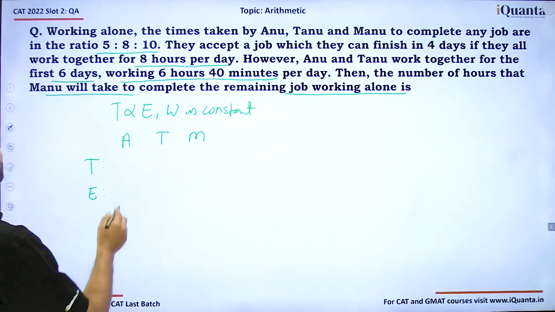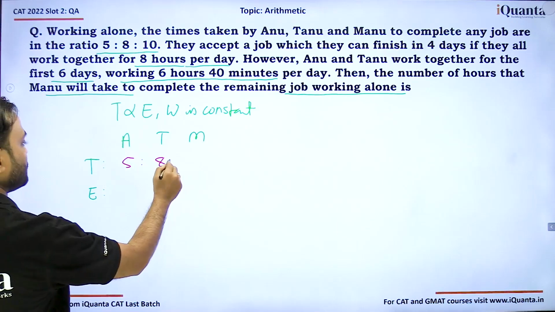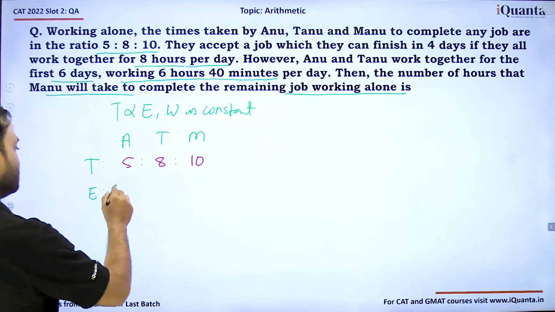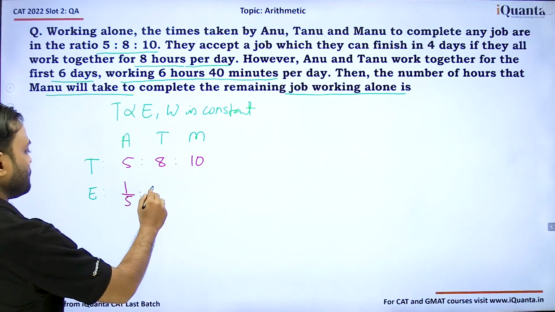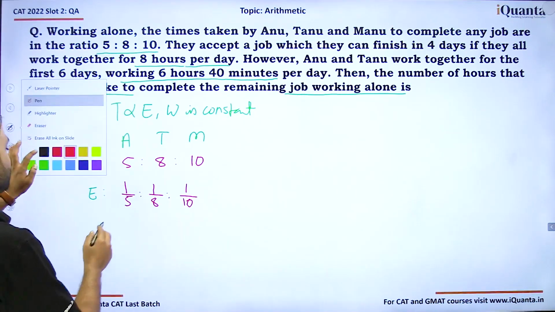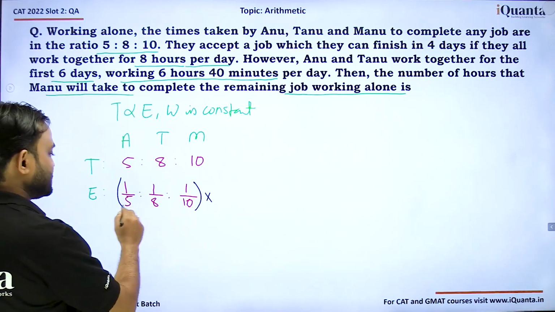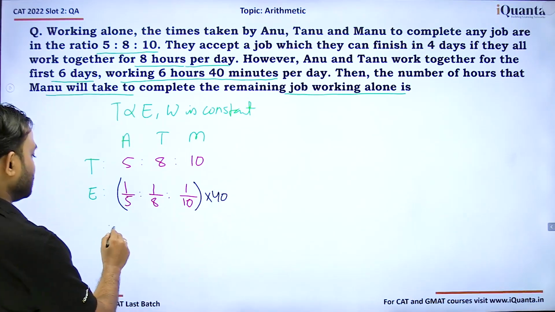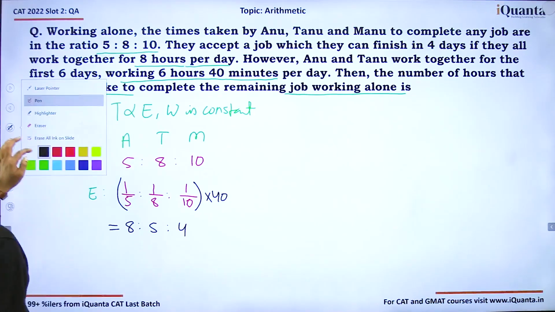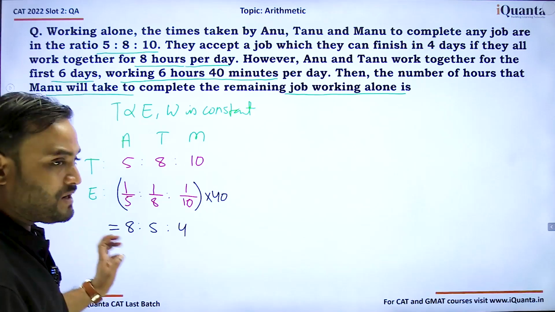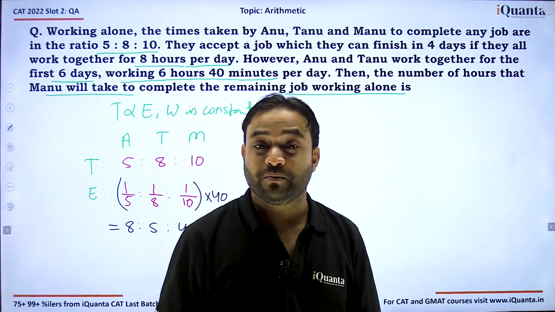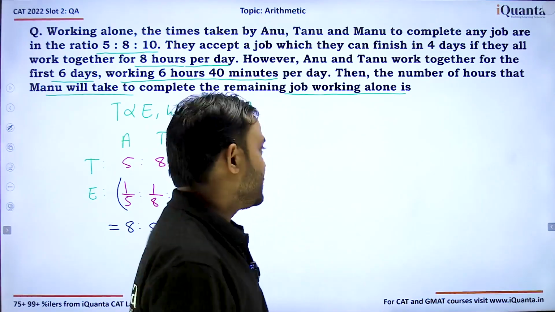What's the time taken by them? This is 5:8:10. So their efficiency, work per unit time, must be in the ratio 1/5:1/8:1/10. Now we can multiply all of these numbers by taking the LCM of these numbers, which is 40, and that will give us the ratio 8:5:4. So work done by these people will be in the ratio of 8:5:4 per unit time, whether we are talking about per minute or per hour or per day.